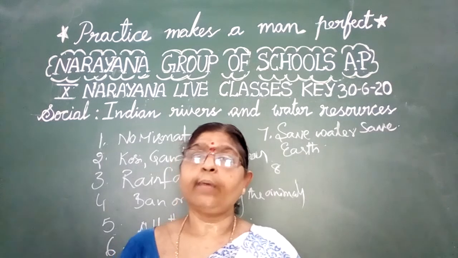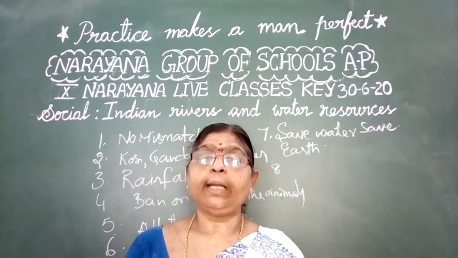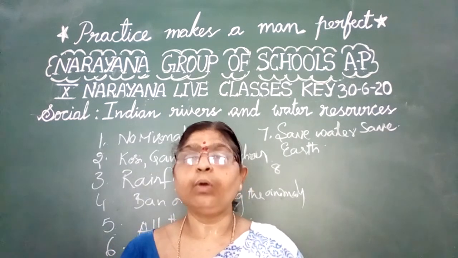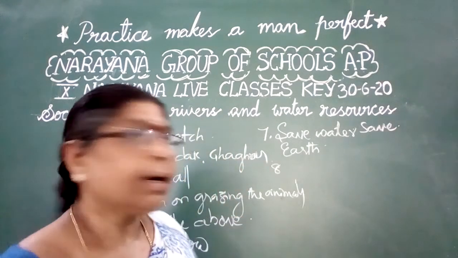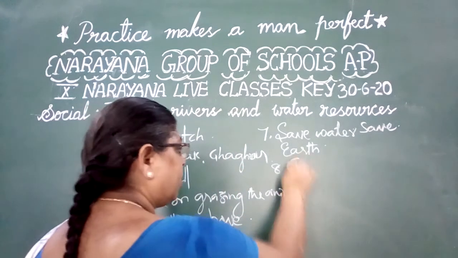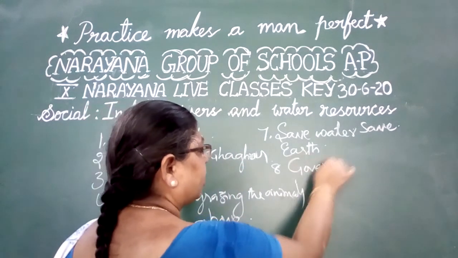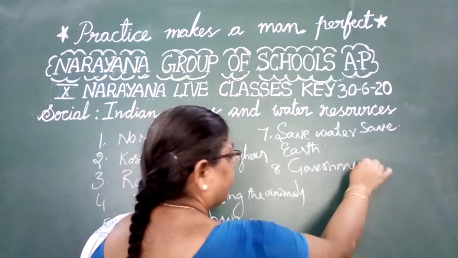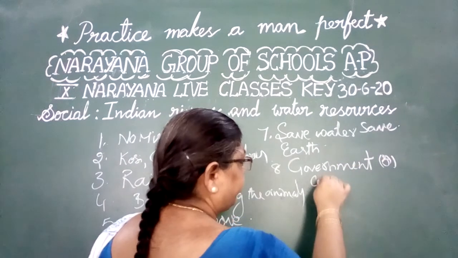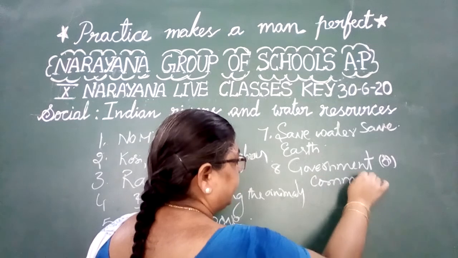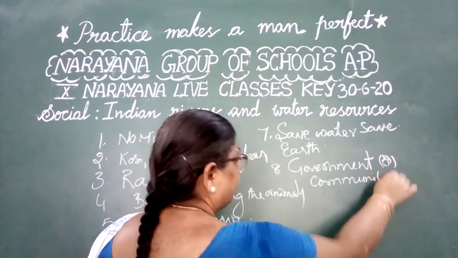The groundwater belongs to the government or the community. The owner of the groundwater is the government or the community.